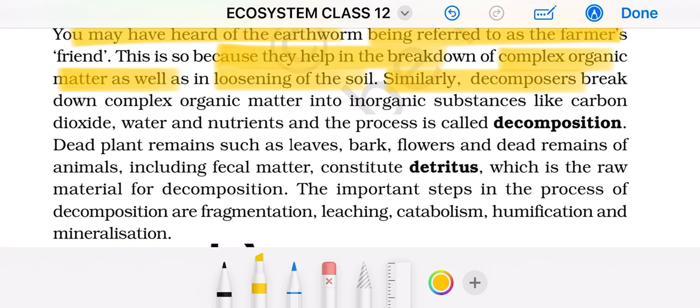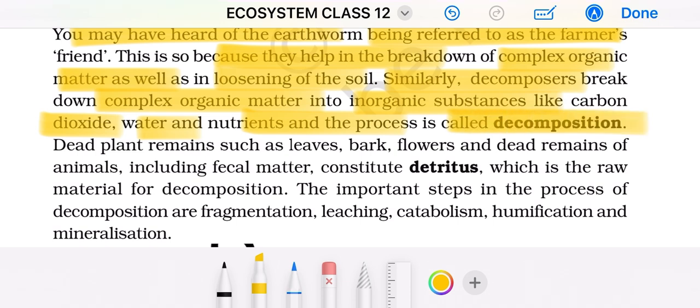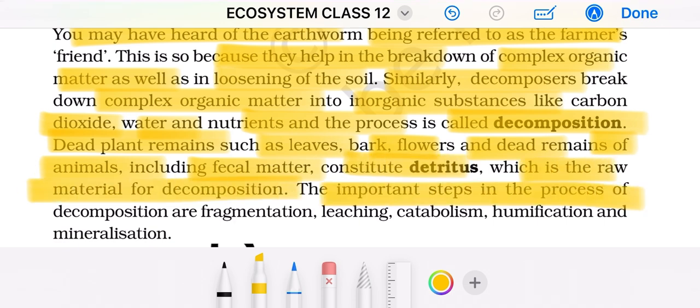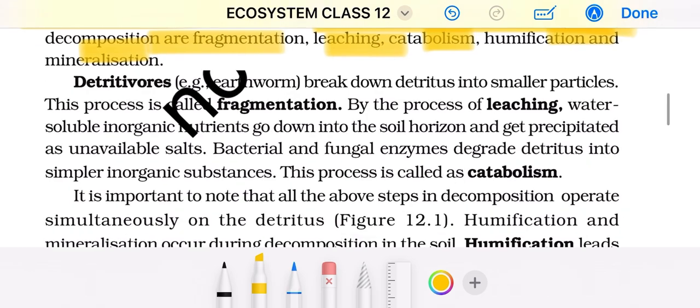Similarly, decomposers break down the complex organic matter into inorganic substances like carbon dioxide, water, and nutrients, and the process is called decomposition. Dead plant remains such as leaves, bark, flowers, and dead remains of animals, including fecal matter, constitute detritus, which is the raw material for decomposition. The important steps in the process of decomposition are fragmentation, leaching, catabolism, humification, and mineralization.